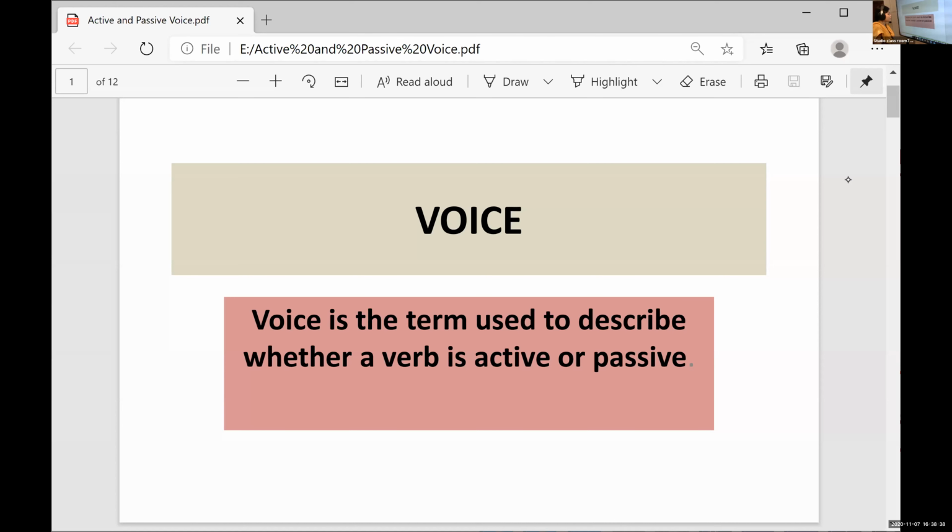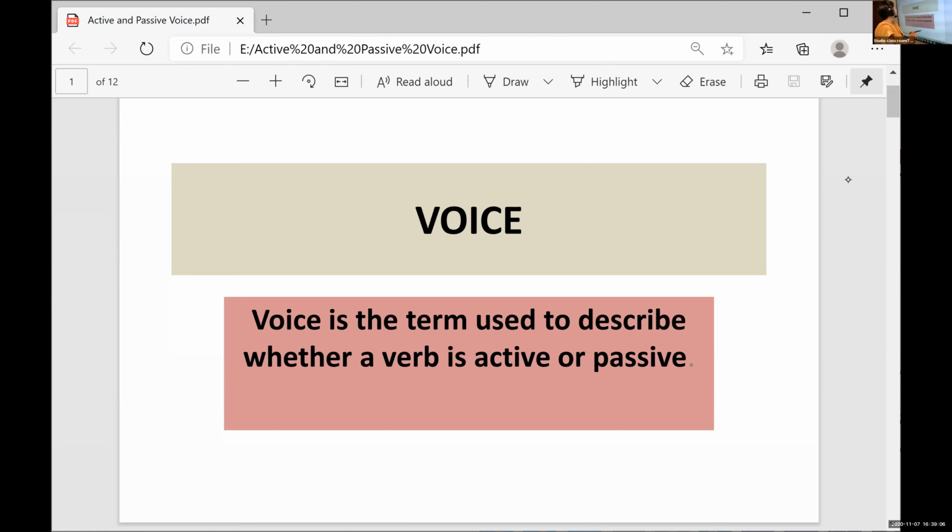As I have told you, we are actually expressing one single idea in two different ways without changing the meaning. Along with that, it is the term used to describe whether the verb is active or passive. Whether the subject is active, or the object is just passive in the form of things.